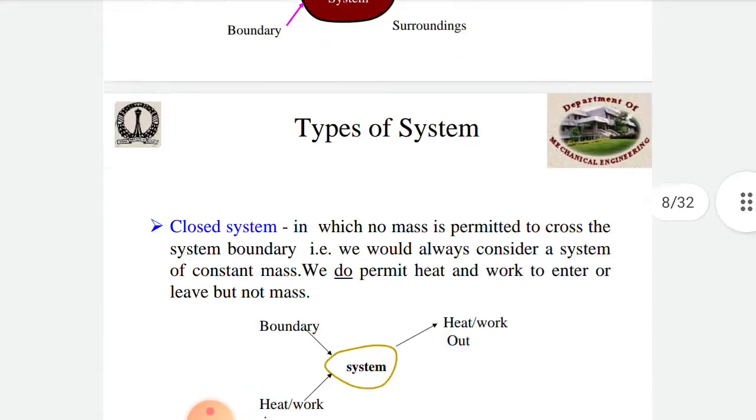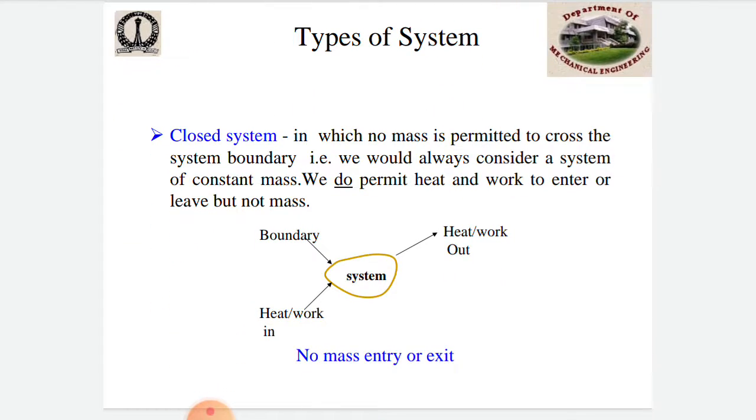So what are the types of systems? The types available are closed system, open system, control volume, and isolated system. A closed system can exchange energy in the form of heat and work with the environment, but there is no mass transfer across the system boundary. So the mass within the system remains constant, though its volume can change against the flexible boundary.